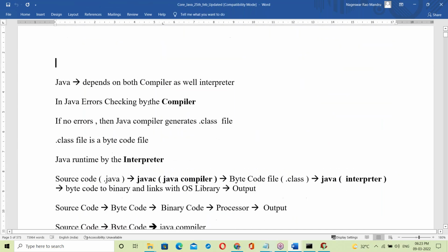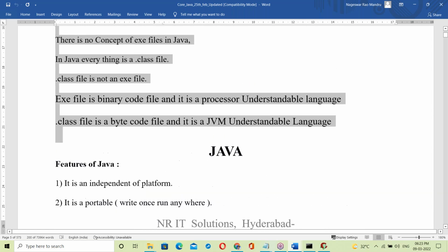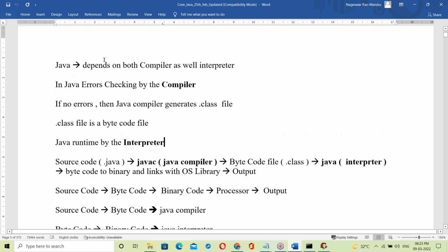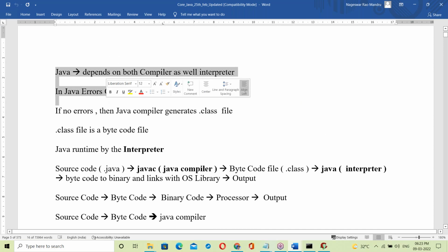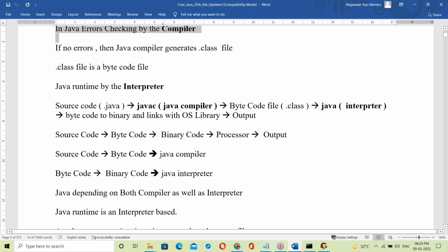What is Java is tomorrow's topic. Today we don't have much time to cover it. Tomorrow we'll start with Java concepts.